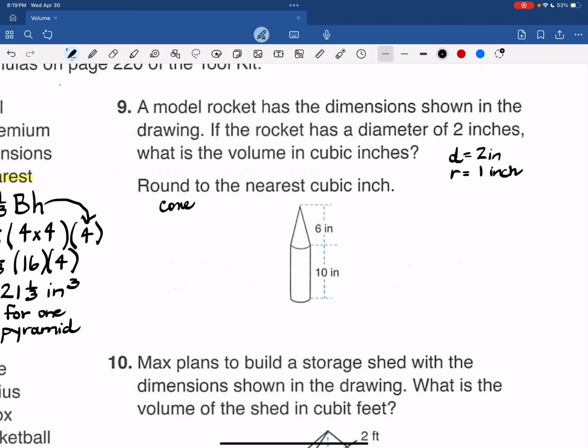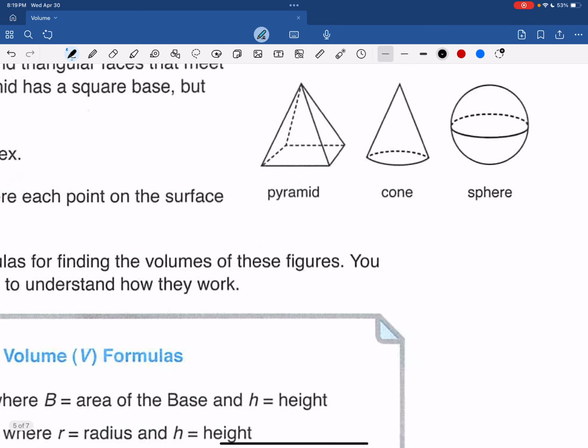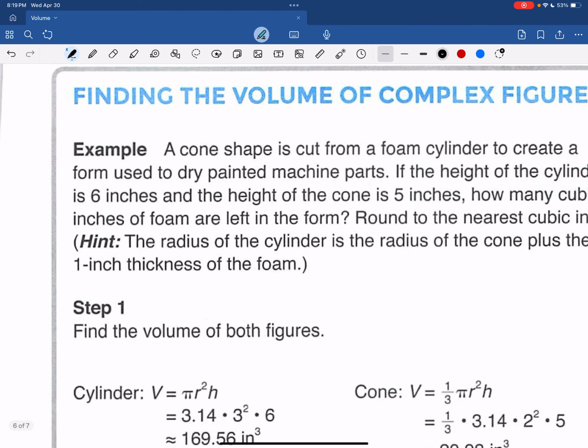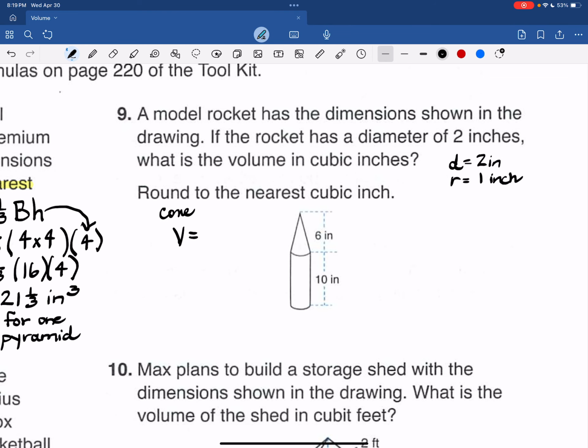The volume of the cone, let me review my formula because I'm not doing too well with this. 1/3 pi r squared h. So I have 1/3 pi times the radius squared times the height, which is 6.